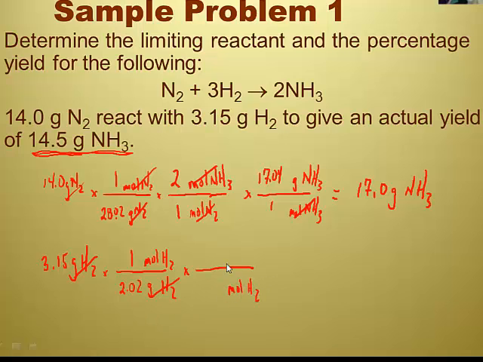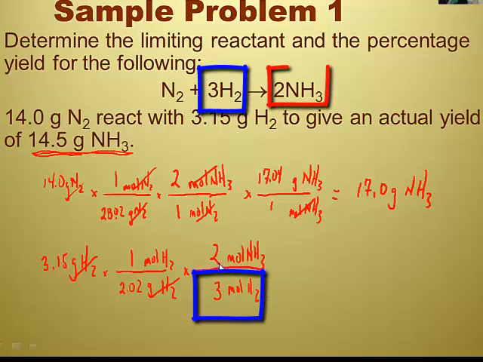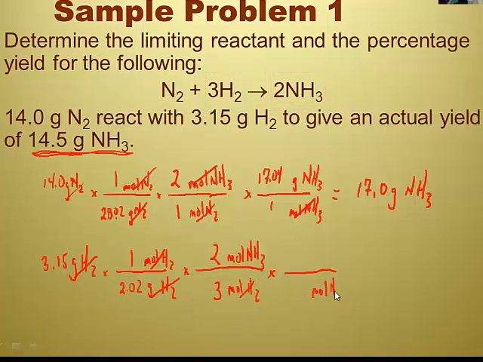Right. So moles of hydrogen, and I'm going to turn this into moles of ammonia. So looking at my balanced equation, 3 moles of hydrogen give me 2 moles of ammonia. Right. So moles of hydrogen cancel. And theoretical yield is usually in mass. So one last ratio. And the last ratio looks the same for both of them, doesn't it? Yeah, I guess it does, because it's the molar mass of ammonia. So 1 mole is 17.04 grams. Which is 17.7, I hope. Let's check my work. Okay.